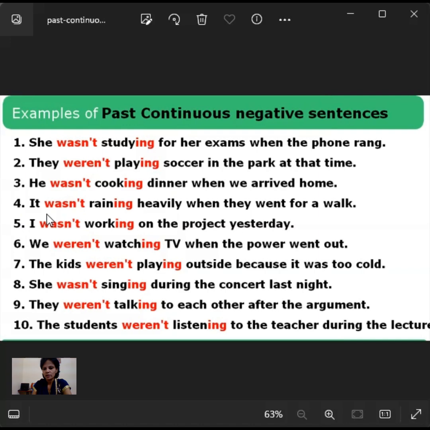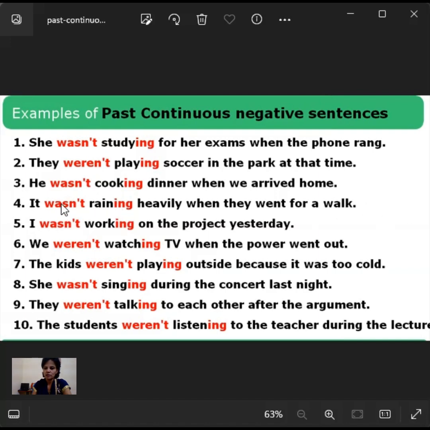And fourth one, it was not raining heavily when they went for a walk. When these people went for a walk, it did not rain heavily. So they went and came back home without getting wet. That is what it means. So when they went for a walk, rain was not there. Heavy rain did not happen. That is what it means.